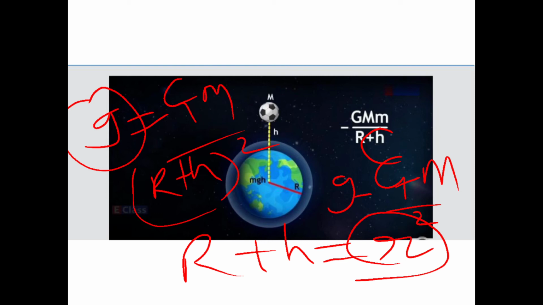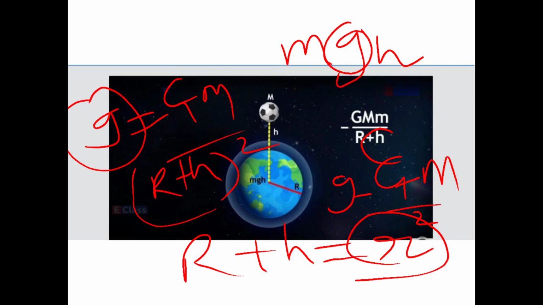So it is more appropriate to assume the value of potential energy to be 0 there, because the formula for potential energy is mgh. If this g becomes 0, then obviously potential energy also will become 0. So for smaller distances, that is heights, the potential energy is less than 0, that is, negative.